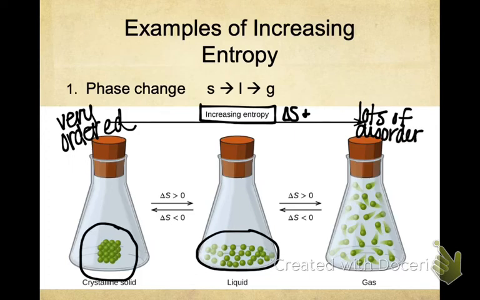The most disorder, even more disorganized than the liquid, because there are lots of areas where those molecules could be. So my delta S for sure here is going to be positive. So I'm increasing my entropy. Most likely my delta S of the solid would be negative because it's very ordered. And I went from very ordered to very disorganized or disordered. And so my delta S is going to increase as I move from order to disorder.